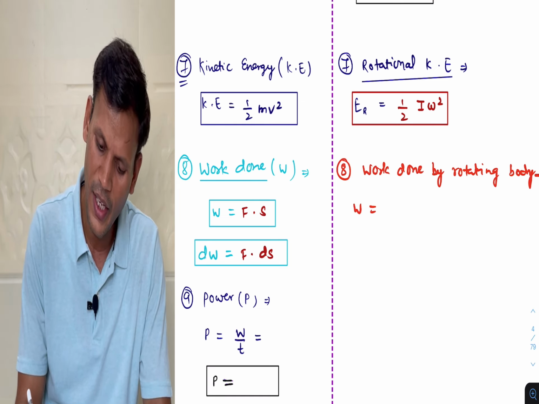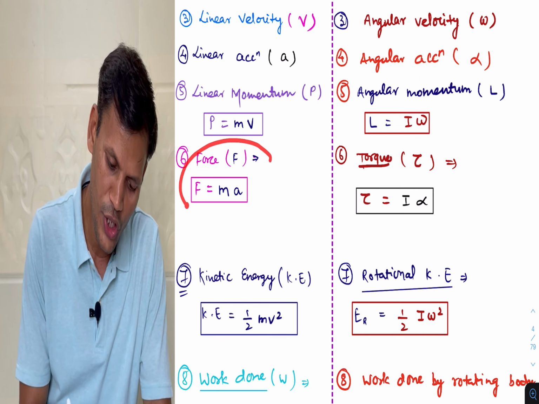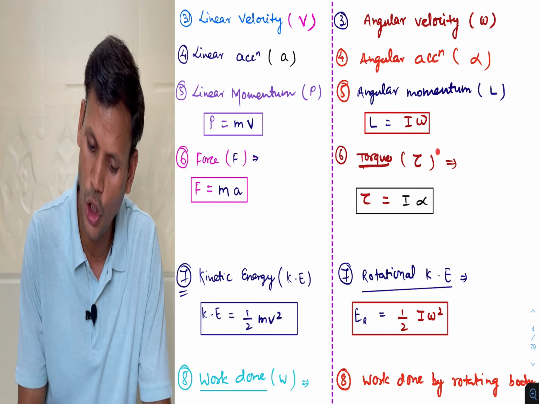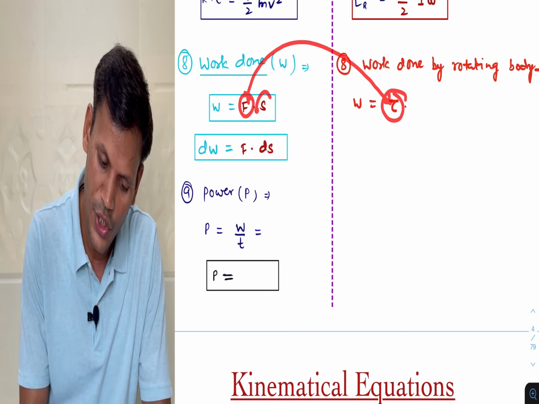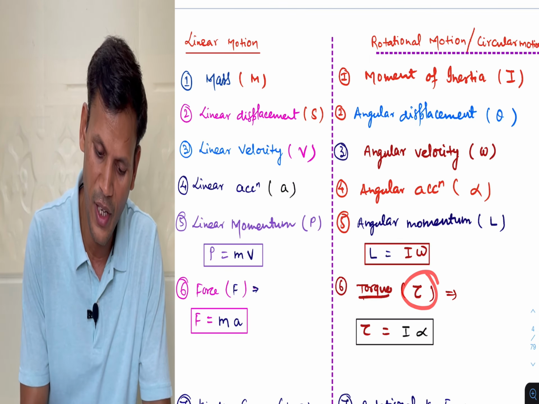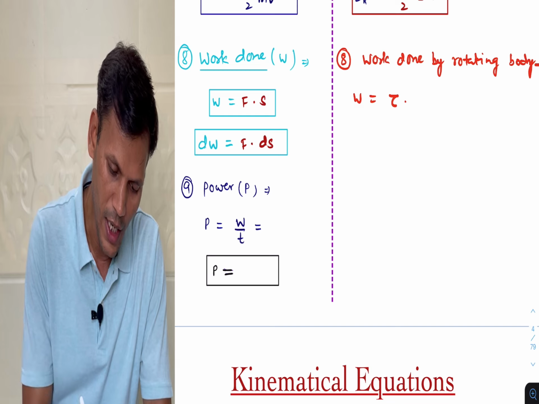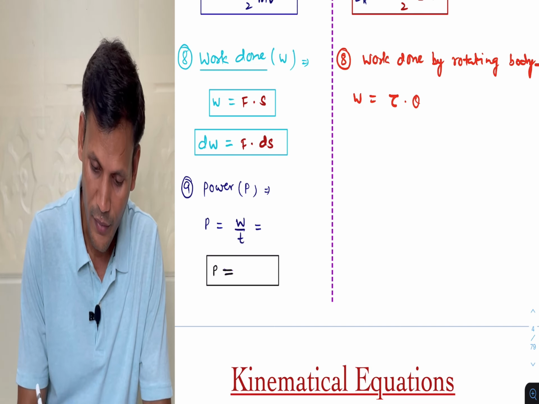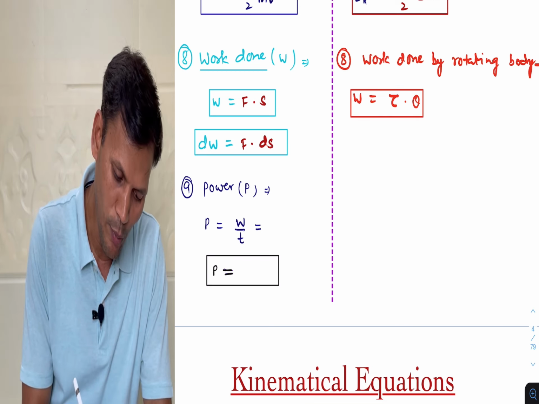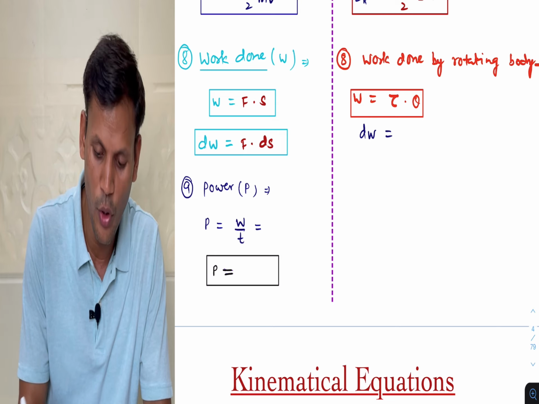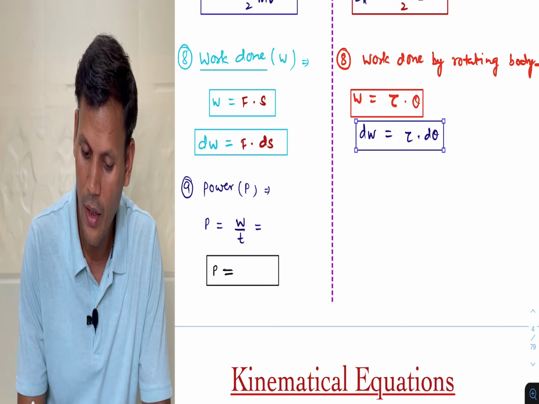So work done will be, instead of force we will use torque, because in linear motion there is force and for a rotating body torque acts. So instead of force we are writing torque tau, and instead of linear displacement we will write angular displacement, which is theta. So W will be tau into theta. So this is the work done by a rotating body, and a small work done, if we wish to calculate, then dW will be tau into d theta. So this also may be a formula.